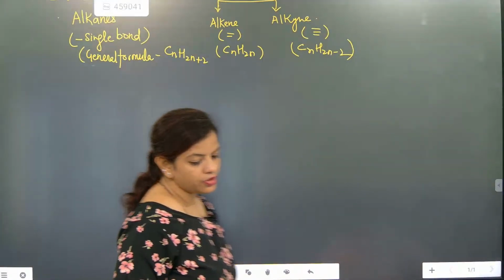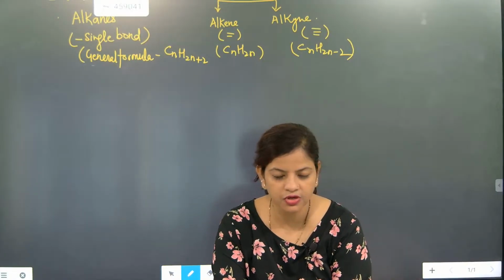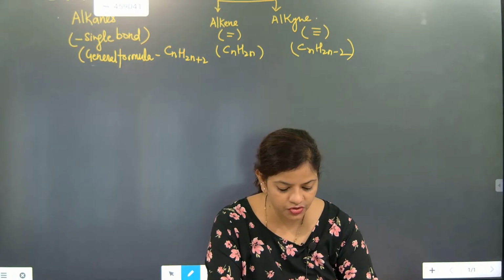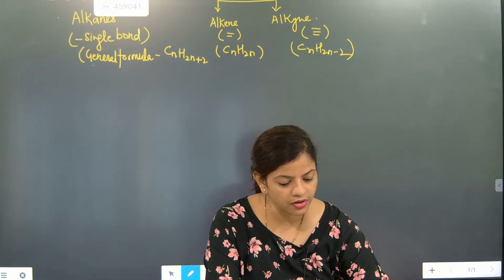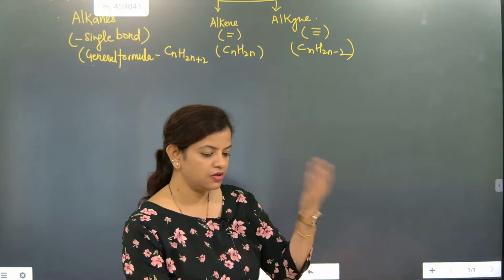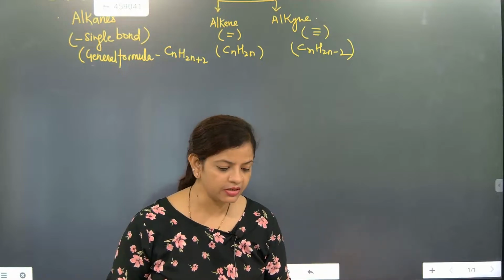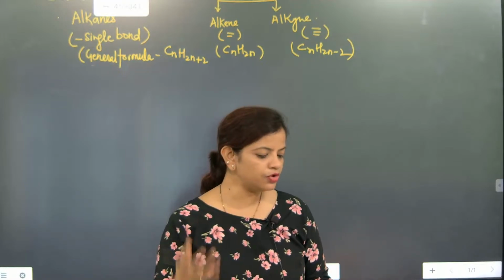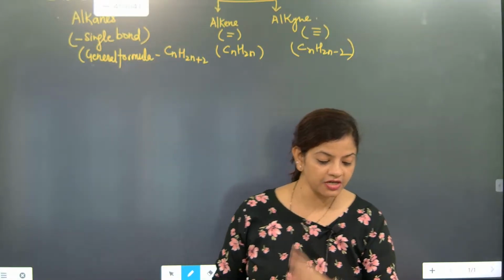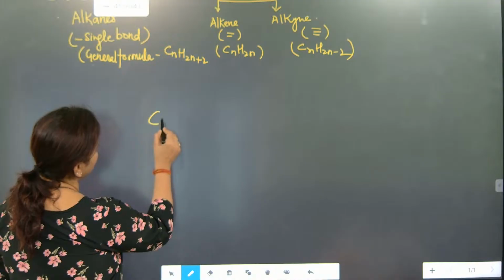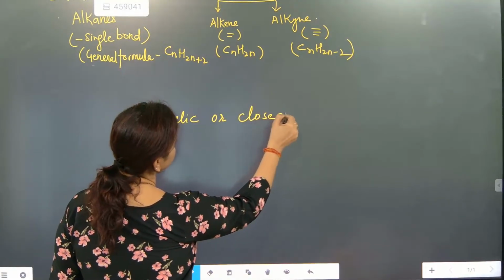Now come on, note down this one better. Now we are going to talk about saturated, unsaturated. We already understood one part of saturated, unsaturated. We understood alkane, alkene, and alkyne. Now we are going to talk about alkyl groups, meaning chains, because till now we discussed single bond, double bond, and triple bond. How to name them, I am going to teach. But first understand cyclic or closed figures. How to write cyclic or closed figures.